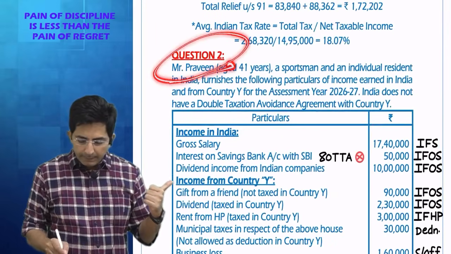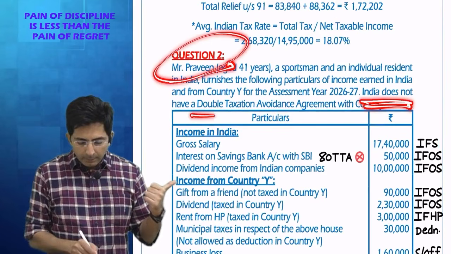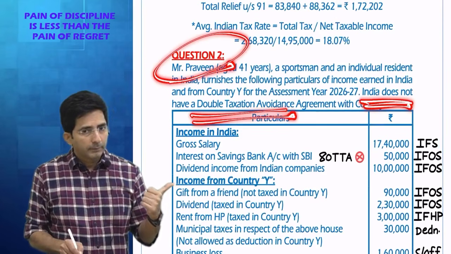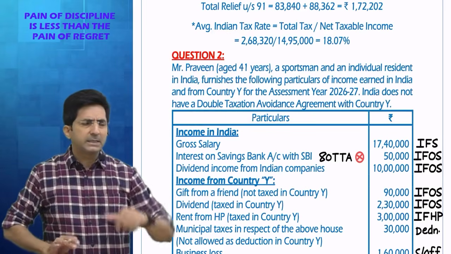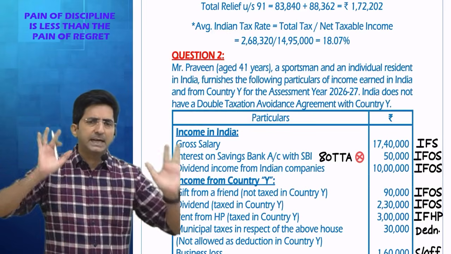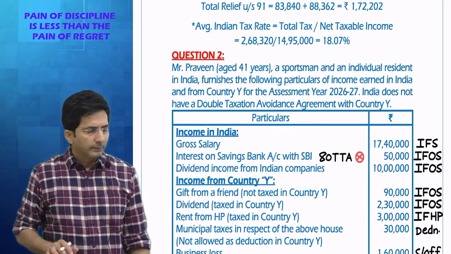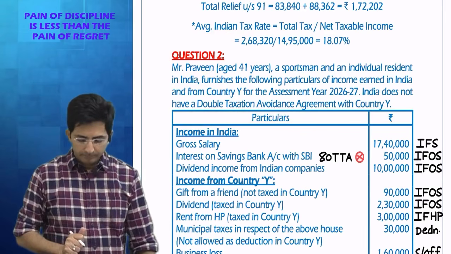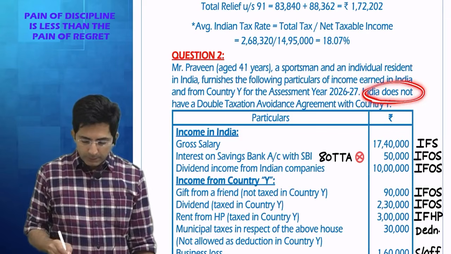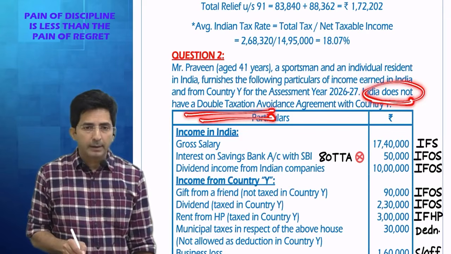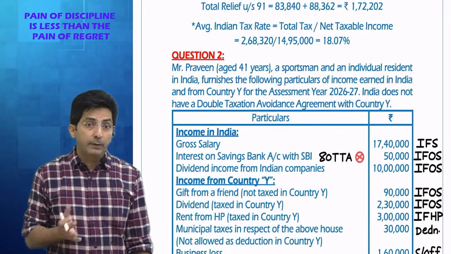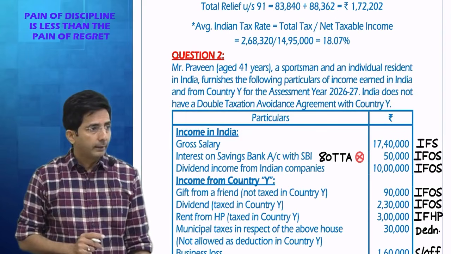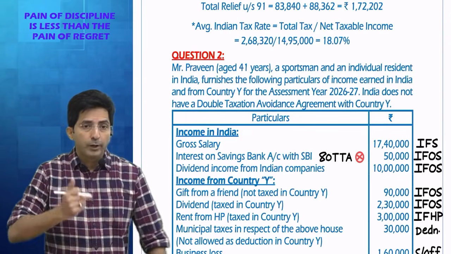Here, what was given? India does not have data. Tell me, by chance, if India had data, what would be the change in the answer? It was not asked, I want to discuss it as extra. The original question says India does not have data, but just imagine what if India would have data with that foreign country. Then what would your formula have been?